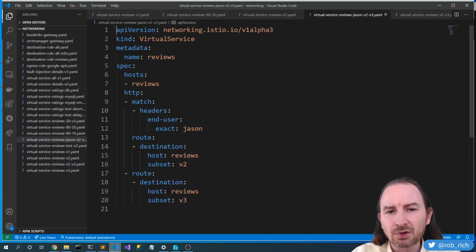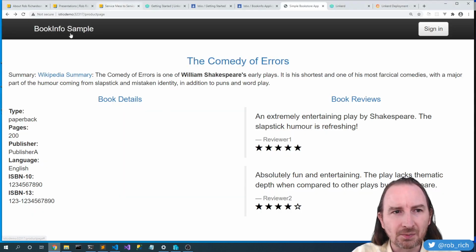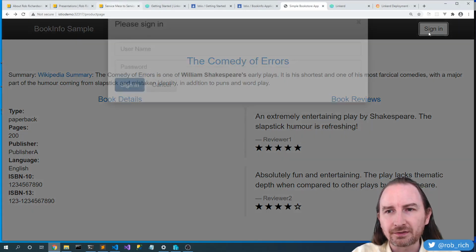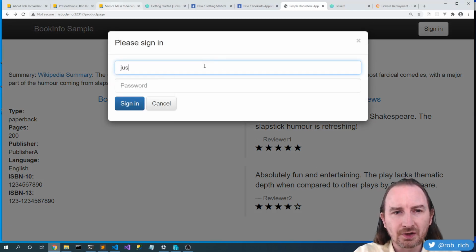Well, now we want to do some testing. For those people who dig into the Canary channel, the beta channel, we want to be able to give them version 3, but for those people who don't, we'll give them version 2. So I think that actually might be backwards. We're unauthenticated and we're getting version 2. Let's sign in, and we'll sign in with username Jason.